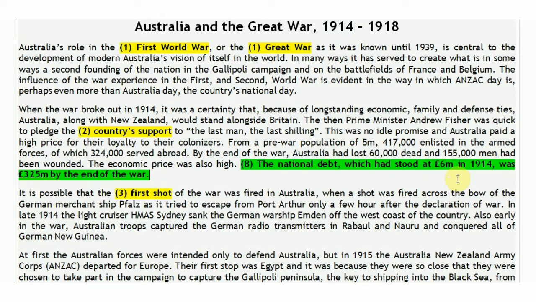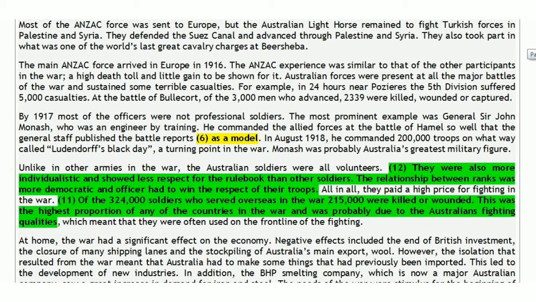Yes, it was 6 million pounds, and 325 million pounds by the end of the war. So due to the war, you can clearly see that the national debt of Australia increased from 6 million to 325 million. It is like a great gap of 319 million. So this is a huge amount, guys. So definitely due to the war, the national debt of Australia increased significantly. So the answer is gonna be yes. Moving on to the next question.